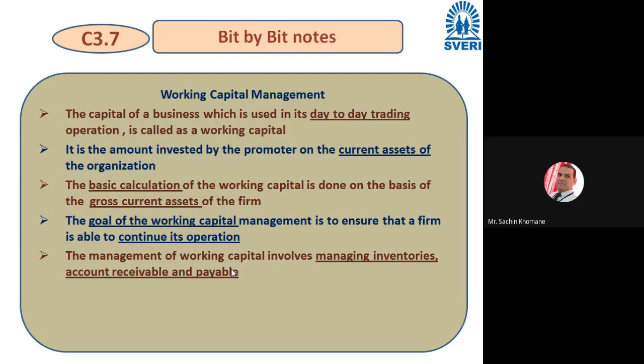Now, how is it calculated? The first thing is that you should know your current assets and current liabilities. These two concepts are very important in the calculation of working capital.